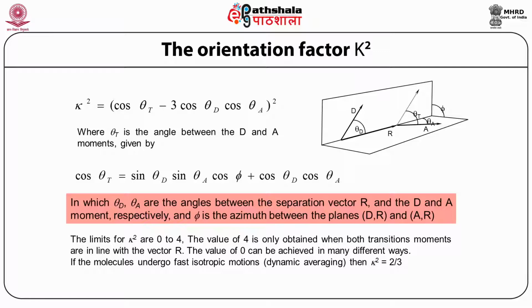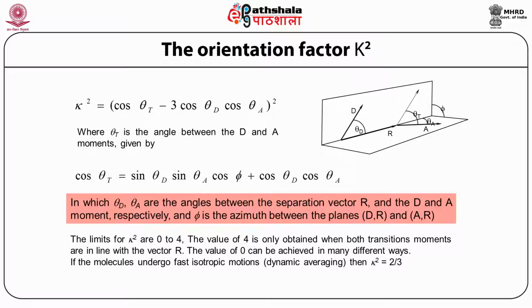K square equals (cos theta t minus 3 cos theta d cos theta a) whole square, where theta t is the angle between donor and acceptor, given by cos theta t equals sin theta d sin theta a cos phi plus cos theta d cos theta a. Here theta d and theta a are the angles between the separation vector r and the d and a moments respectively, and phi is the azimuth between the planes d, r and a, r.